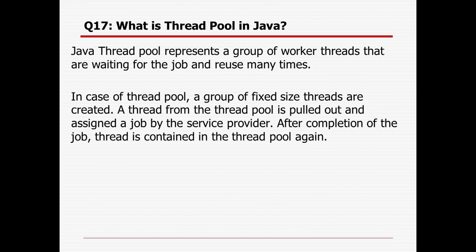In case of a thread pool, a group of fixed size threads are created. A thread from the thread pool is pulled out and assigned a job by the service provider. After completion of the job, the thread is returned to the thread pool again. So as and when you complete the job, it will move back to the thread pool.